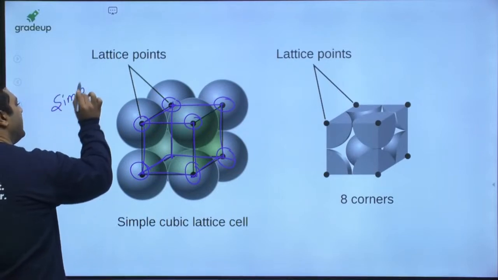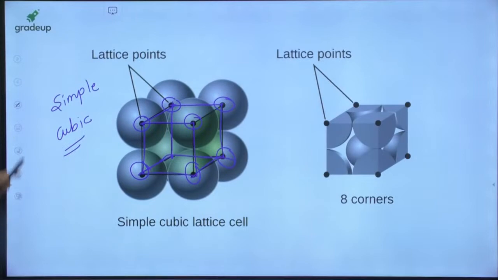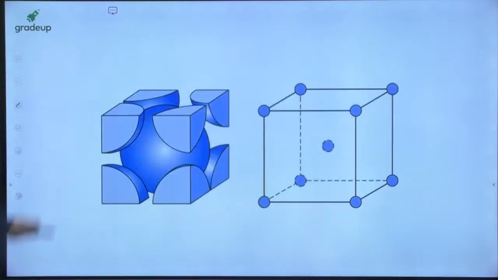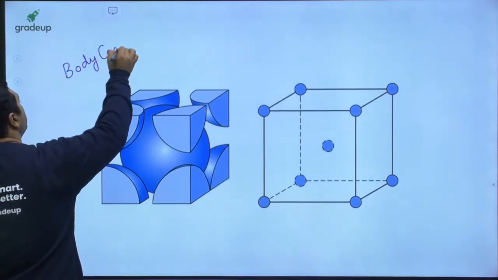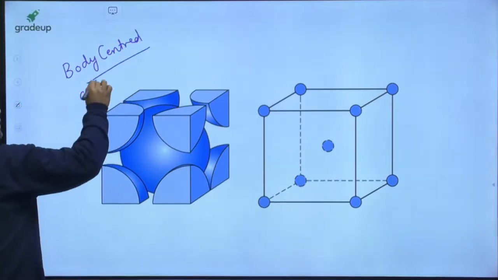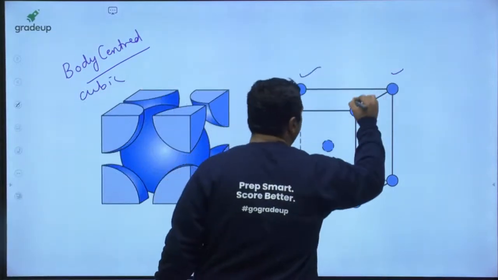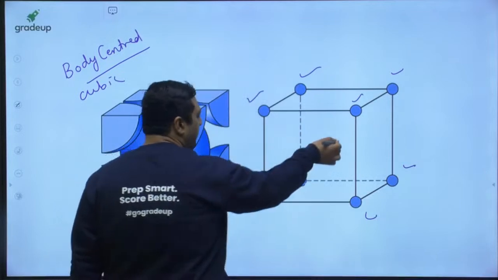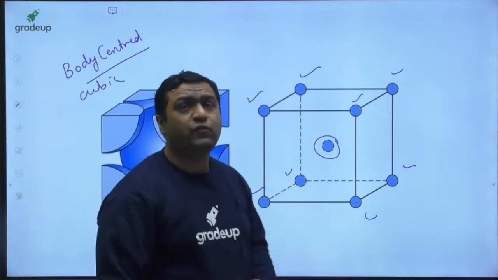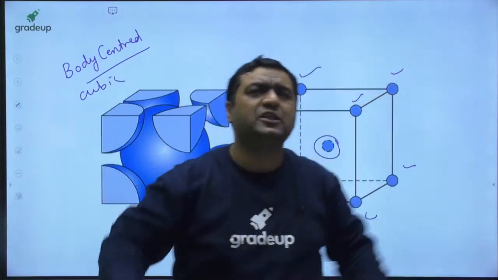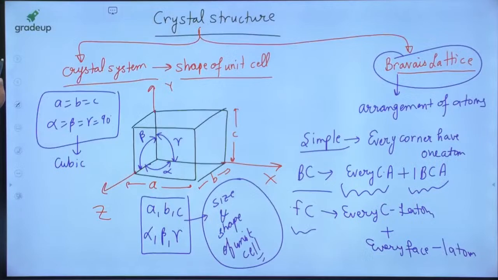Simple because every corner has one atom, and cubic because the crystal system has a equals b equals c, and alpha equals beta equals gamma equals 90 degrees. My dear, this is body centered cubic. Why? Because the crystal system is cubic and it has 8 corner atoms, 1, 2, 3, 4, 5, 6, 7 and 8, and one body center atom. So if a cubic system is filled like this, it is said to be body centered cubic.